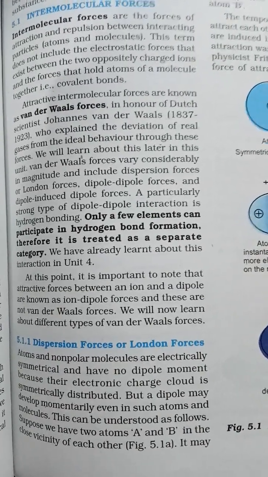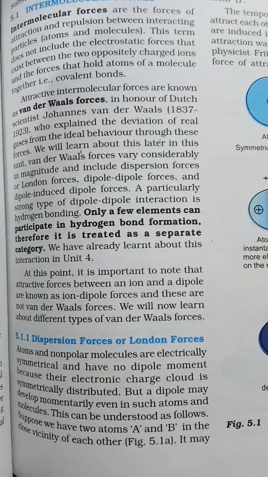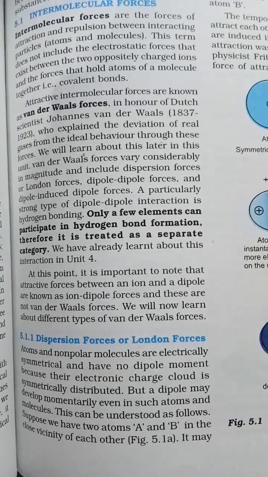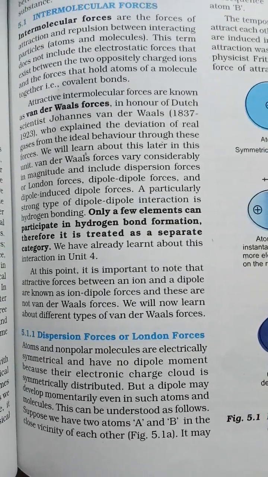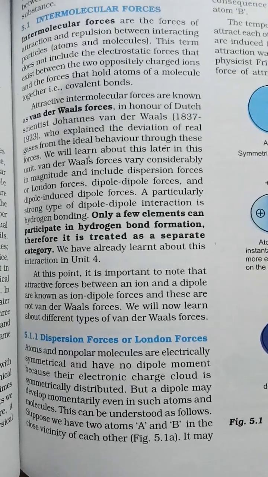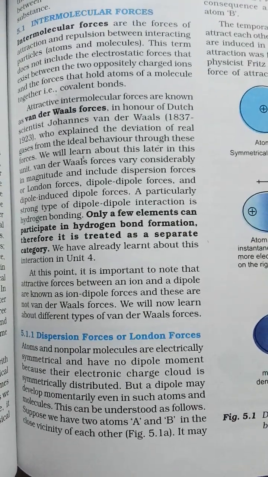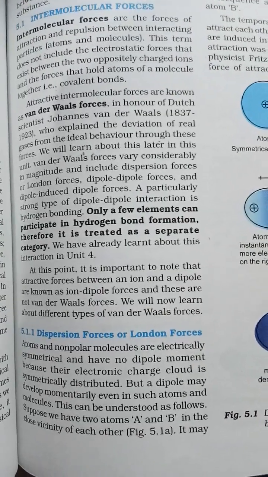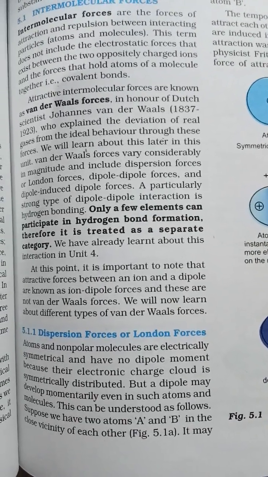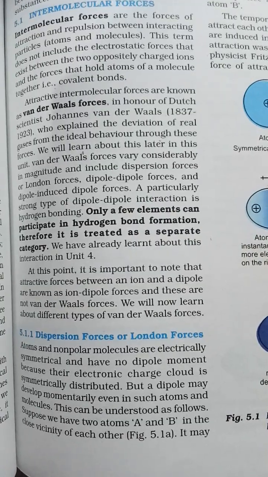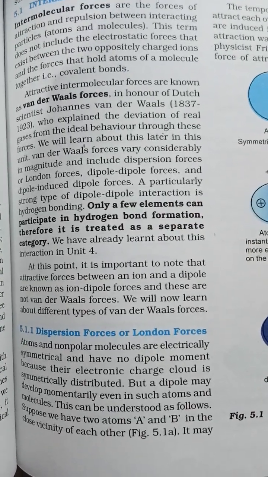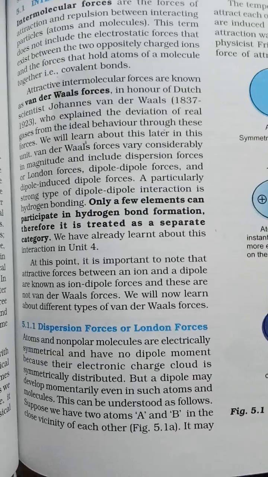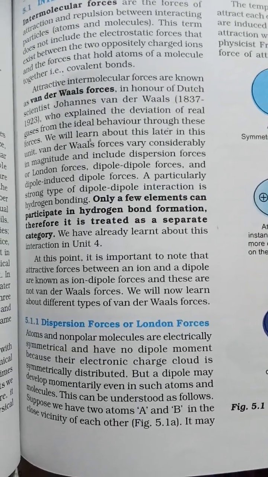A particularly strong type of dipole interaction is hydrogen bonding. Only a few elements can participate in hydrogen bond formation, therefore it is treated as a separate category. We have already learnt about this interaction in Unit 4 of this book, plus two level chemistry.